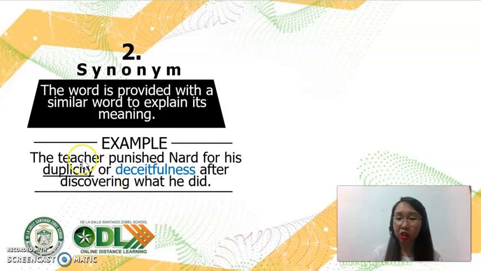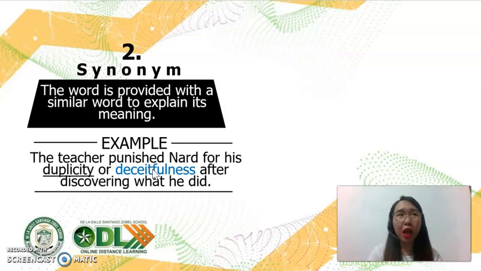As you can see here, the word duplicity is defined with its synonym, which is, yes, you guessed it right, it's deceitfulness. It is now marked by the word or, meaning this type of context clue tells us that the word duplicity and deceitfulness are both of the same meaning, thus synonym.